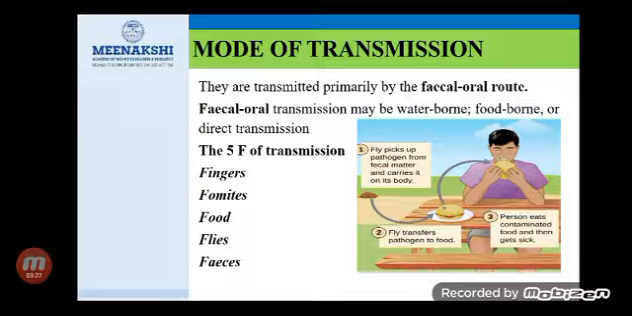The 5 F's of diarrhea transmission are fingers, fomites, food, flies, and feces. So when the children play in the mud with their fingers, they are more prone to get diarrhea. Fomites are the objects which get contaminated with feces, through which the child may get diarrhea. And then contaminated food, and fecal matter. These are all the various modes of transmission of diarrhea.